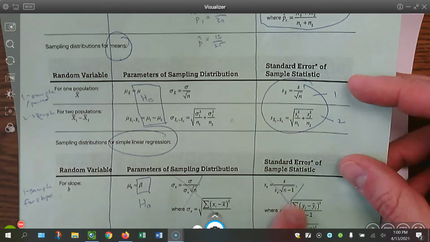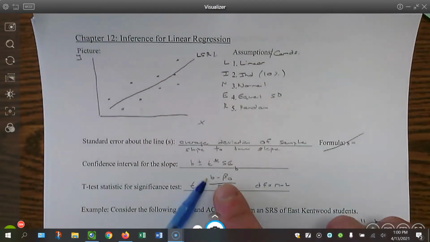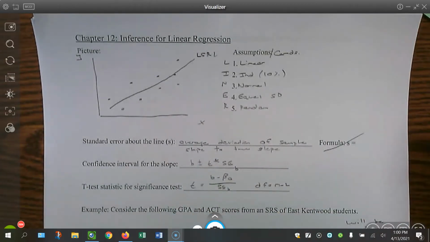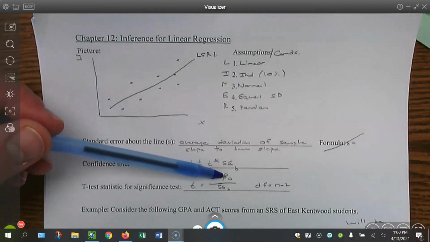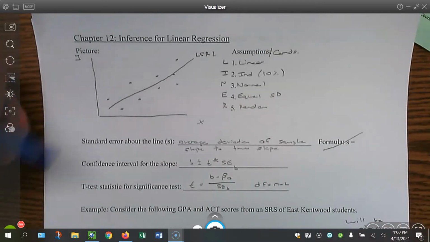You're not going to have to use any of these formulas. It'd be highly unlikely. So it's just plus or minus your critical value times your standard error, which you'll get from a computer output table. Test: statistic minus parameter, whatever your null value was, divided by that standard error. The degrees of freedom are different: n minus 2. So it's your sample size minus 2.